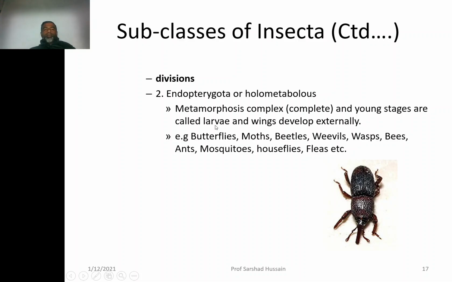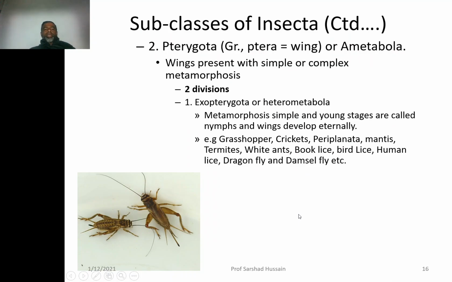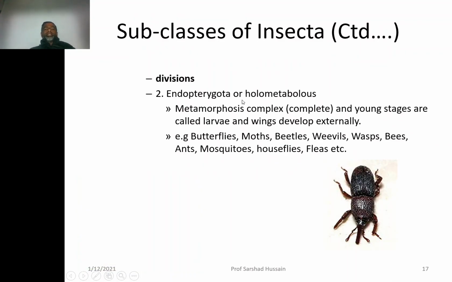Again, I will just remind you, there they were not having any sort of difference. So their young one was exactly like the adult, except in size. Here, the young one is slightly different, called the nymph. Here, the young one is totally different, called the larva. And the wings develop internally, sorry, it is not externally, so called the endopterygota.